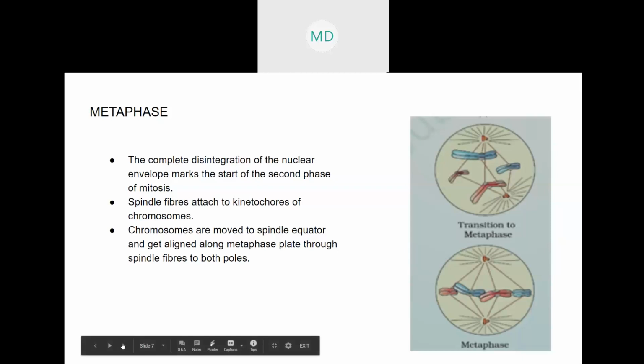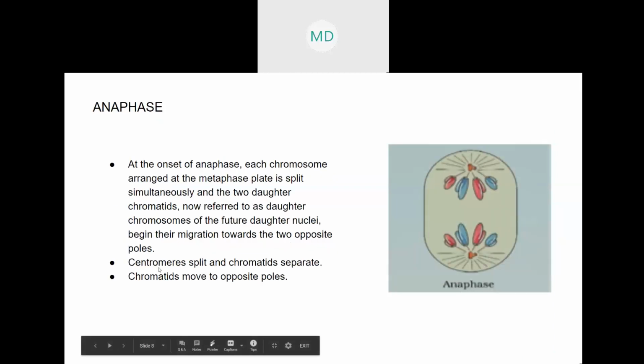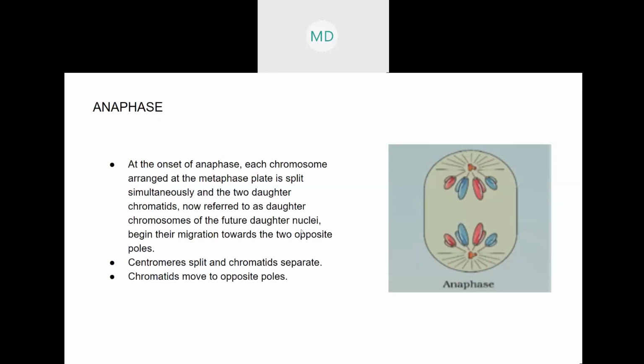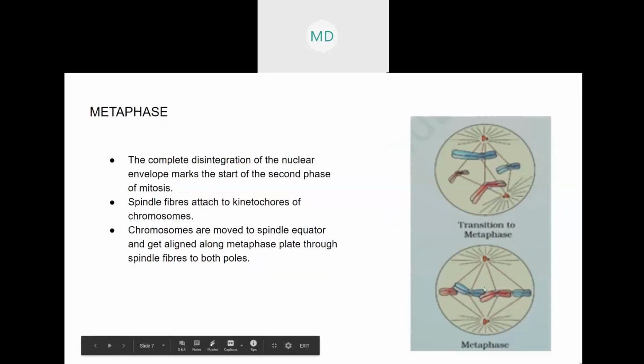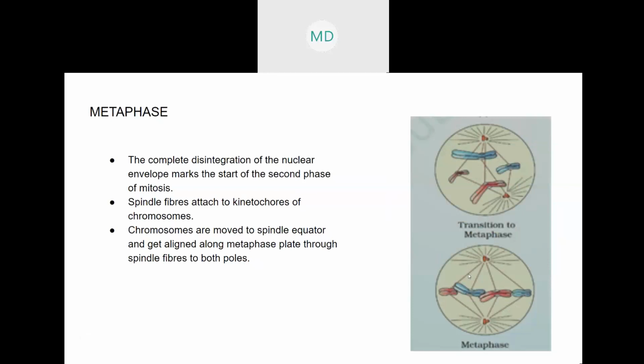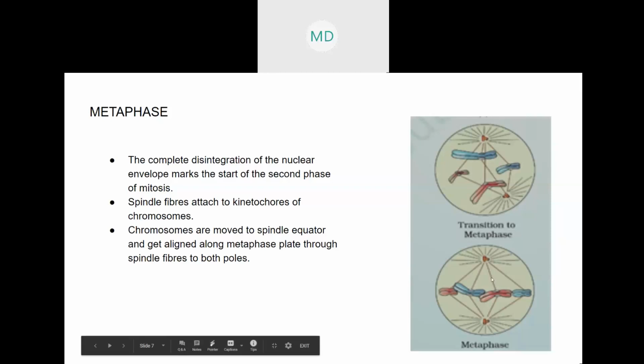Next will be anaphase. So during anaphase, what will happen? First, these chromosomes are aligned to the mitotic plate, right? Now both the spindle fibers will shorten.